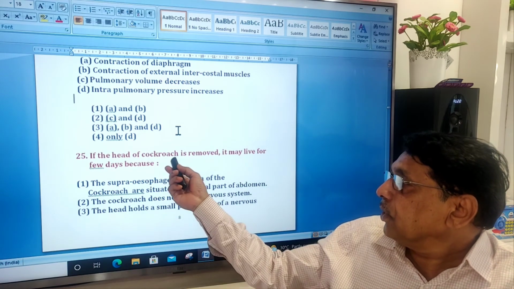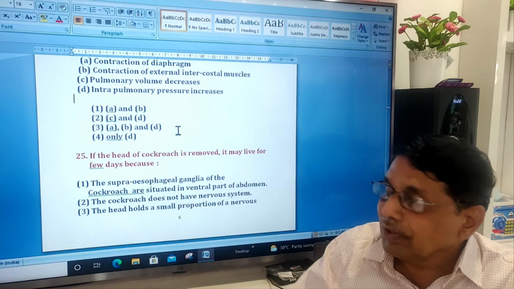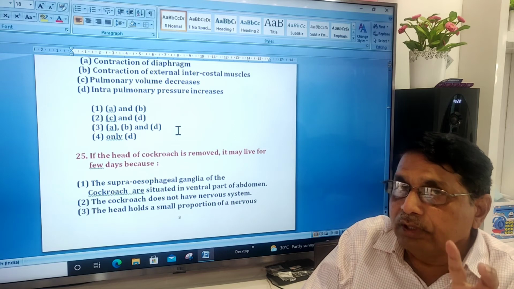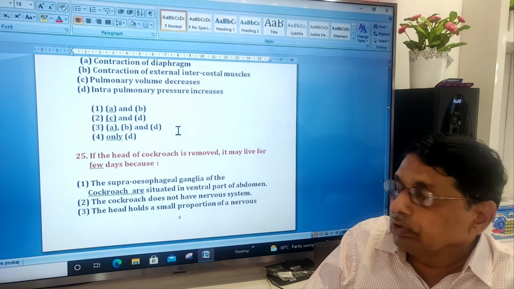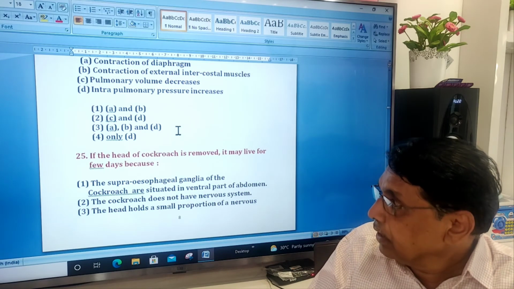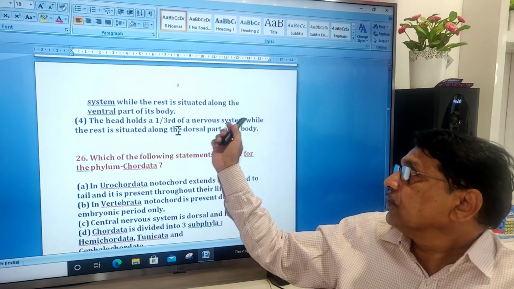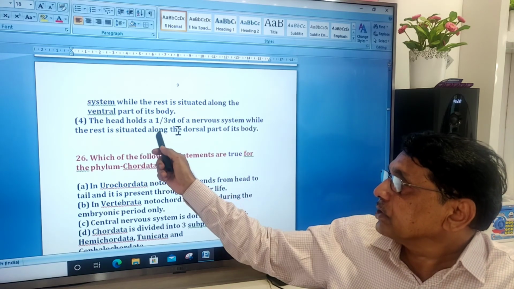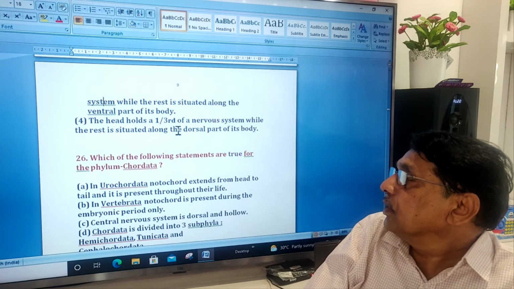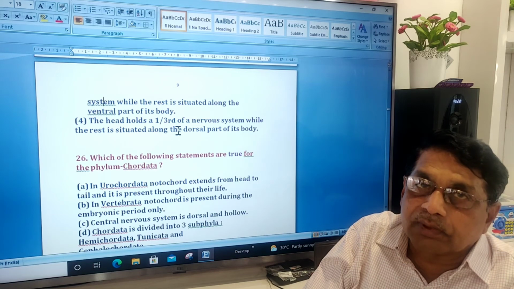If the head of the cockroach is removed, it may live for a few days. Even if the head is removed, it lives for a few days. The reason is the fourth one. The head holds a small portion of the nervous system, while the rest is situated along the ventral part of the body.